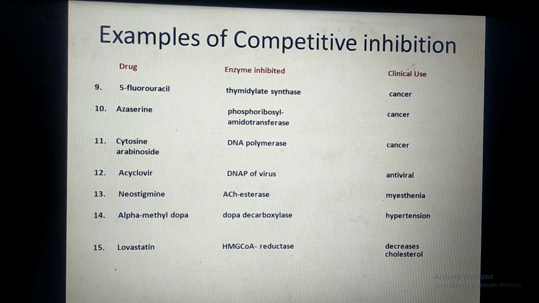Again, this slide shows the same thing. Here lovastatin is very frequently asked in the exam. The lovastatin drug is used to decrease cholesterol, and how does it decrease the cholesterol? By inhibiting the enzyme HMG-CoA reductase. Now this HMG-CoA reductase is used for the synthesis of cholesterol in the body.